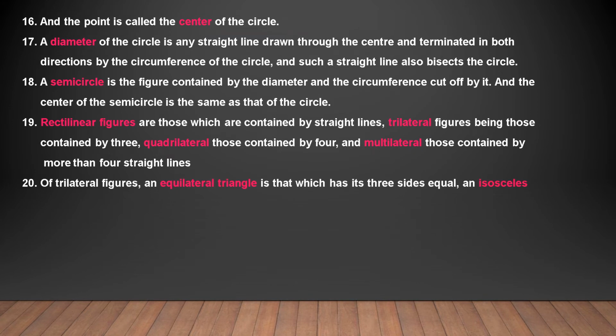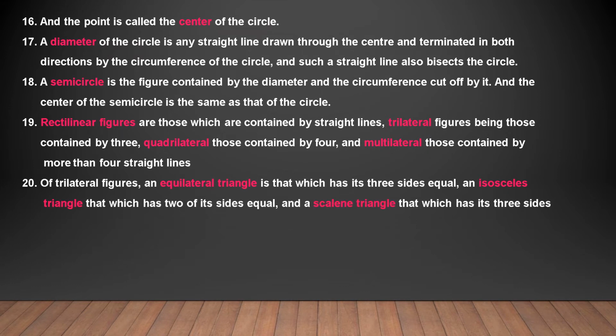Of trilateral figures, an equilateral triangle is that which has three sides, all the sides are equal. An isosceles triangle is that which has two sides equal. A scalene triangle is that in which none of the sides are equal to each other.